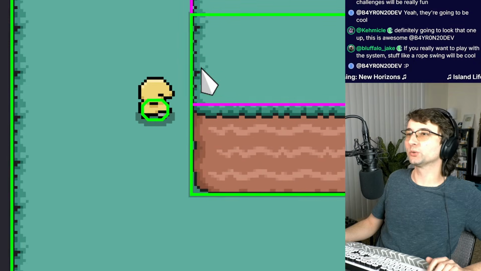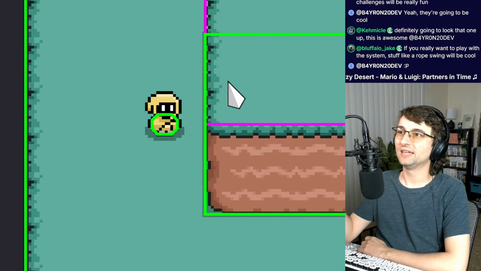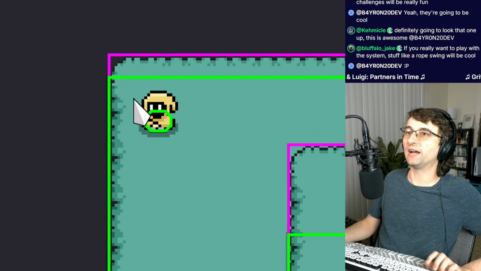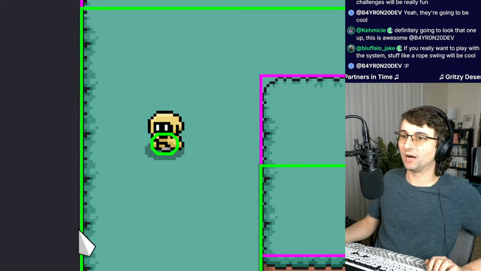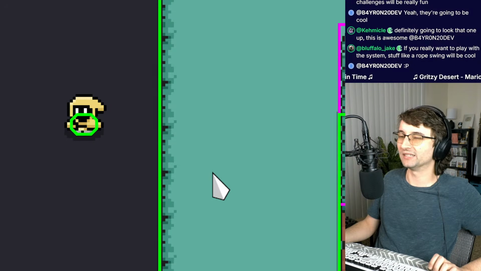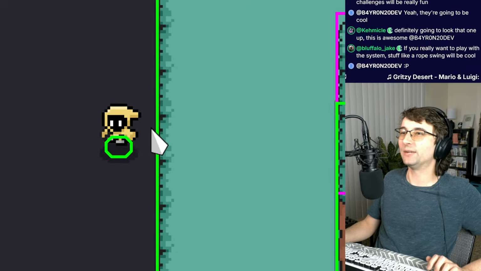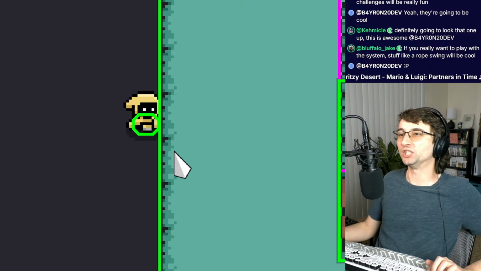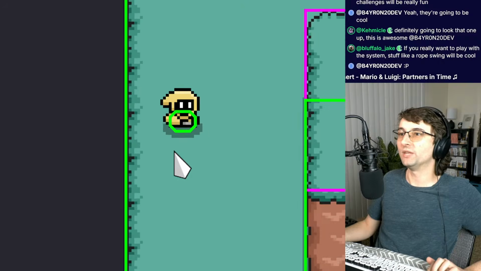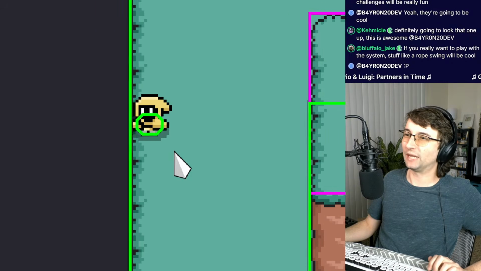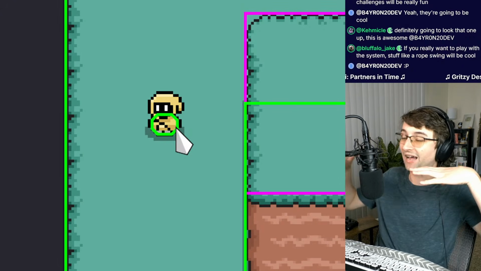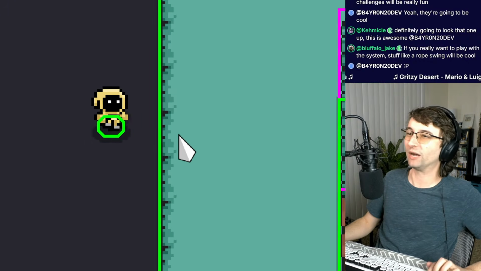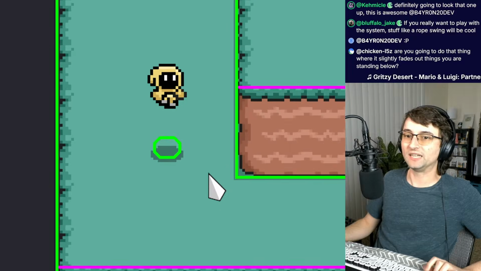So I think the long story short about the physics system is that it ignores and unignores colliders as needed. Like right now, I am inside of this green box. This green box is solid. Look how solid it is. But I'm passing through it because my z height was high enough. If I'm walking into it when my z is 0, there's a z height collision. But when I jump and I'm high enough, there is no z height collision, and it allows that overlap to happen. And then it changes the player's elevation so that it's higher. And if the elevation is higher, then there's no collision between my collider and the ground collider, where it slightly fades out things as you are standing below.